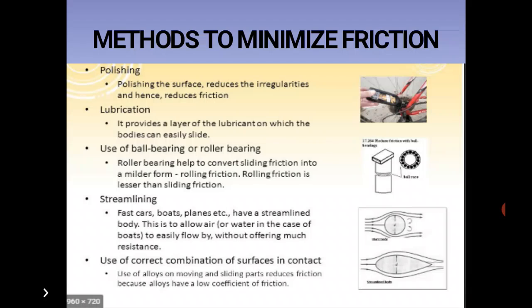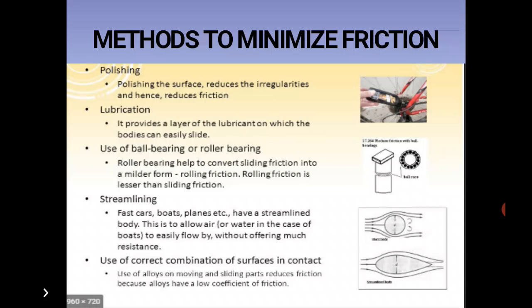Methods to minimize friction, meaning how can we reduce friction: by polishing, by lubrication, use of ball bearings and roller bearings, streamlining, use of the correct combination of surfaces in contact. Polishing the surface reduces the irregularities and hence reduces friction.